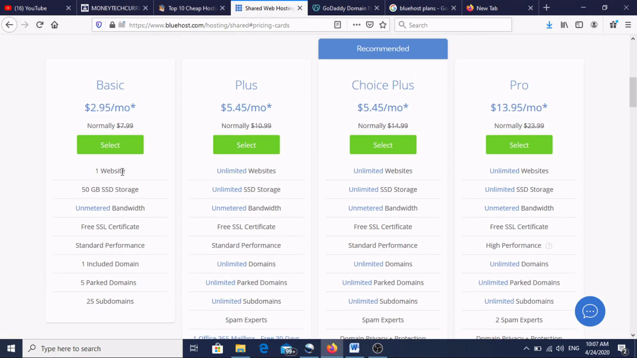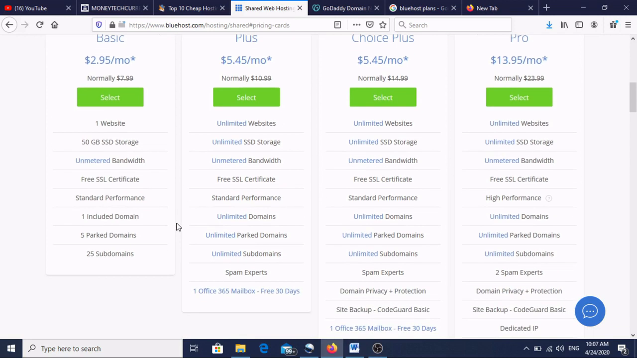In this, one website is allowed, with 50 GB SSD storage, and the very important thing, a free SSL certificate is there. Okay, this is required for each and every website. Why it is required, I'll make one video for this particular point. This is really very important, otherwise your website will be closed. Okay, suppose we select this plan.